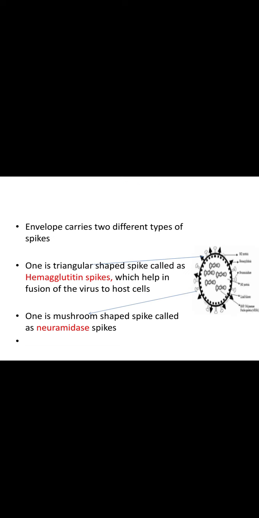As you see, in some viruses this envelope carries two different types of structures. One is a triangular structure called hemagglutinin spike, which helps in the fusion of the virus to the host cells. For example, in influenza virus, the hemagglutinin spikes help in the fusion to the respiratory epithelial cells. One more structure is a mushroom-shaped spike called neuraminidase. The function of neuraminidase is inhibition of the fusion of the virus to the host cells. This process is called elution.